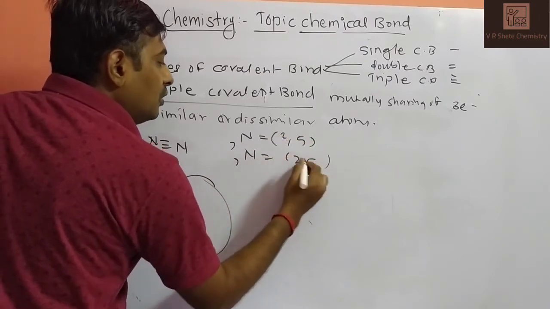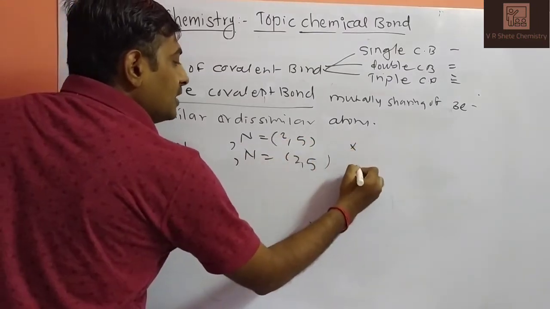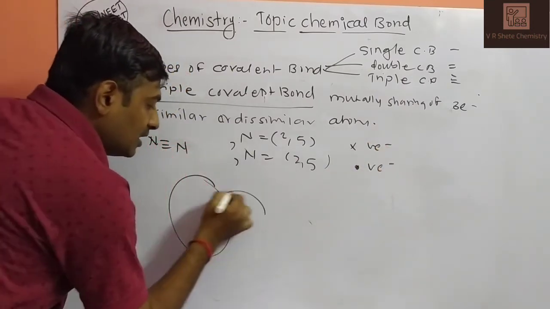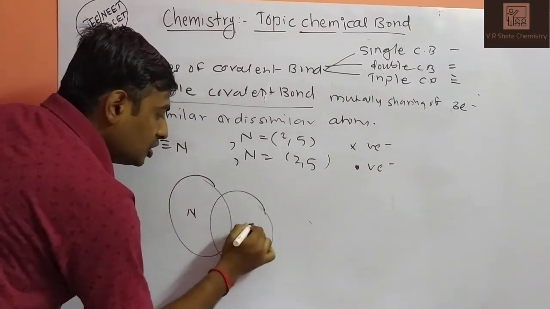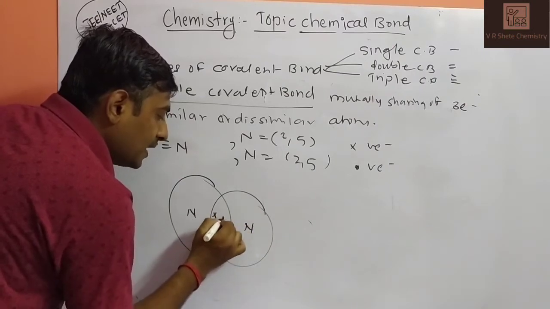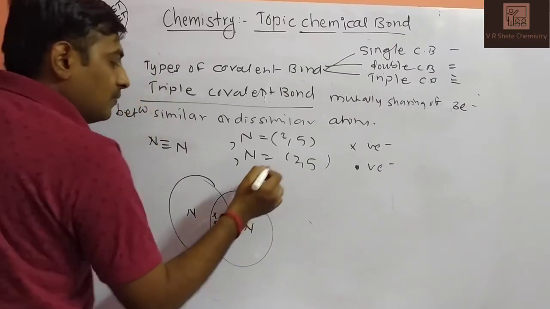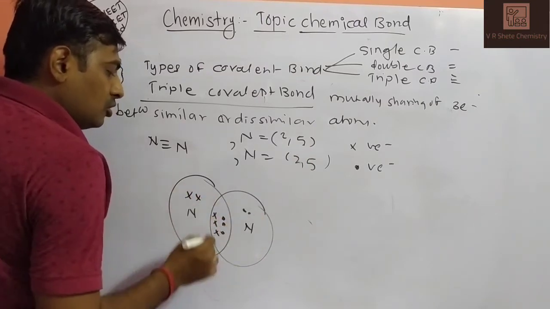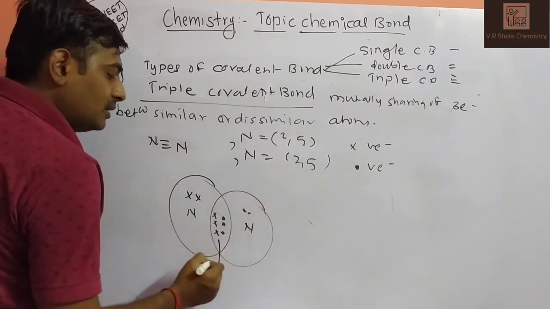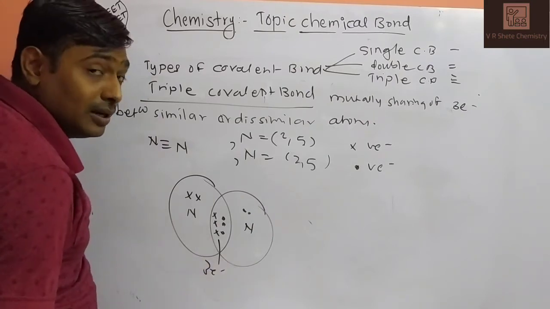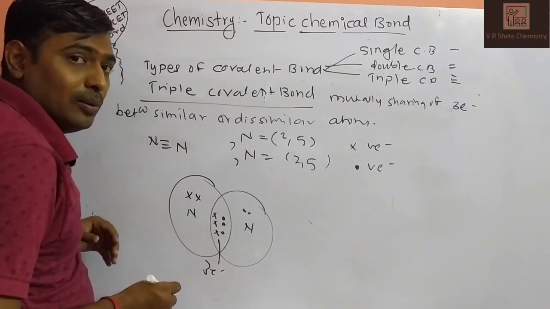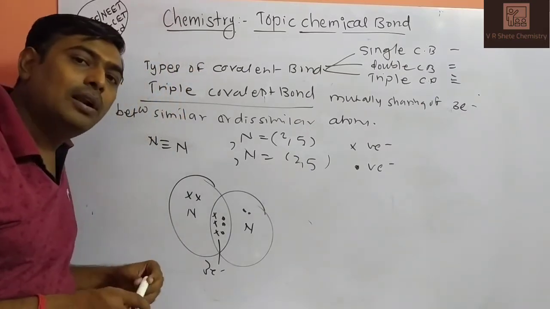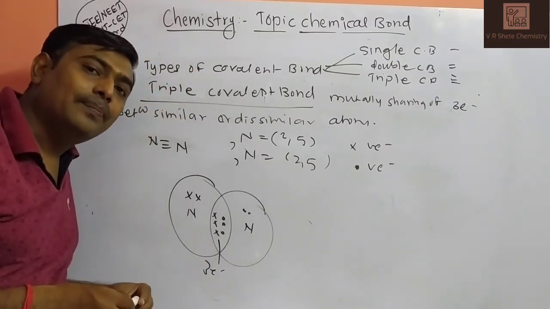Cross is the representation for the first nitrogen's valence electrons, dot is the representation for the second nitrogen. So nitrogen shares 3 electrons, the second nitrogen again shares 3 electrons. Out of 5, 3 are engaged, and 2 remain here. So this is your lone pair, this is your lone pair, and this is your 3 electron share, the triple covalent bond formed by the molecule. So these are the examples of single, double, and triple covalent bonds.